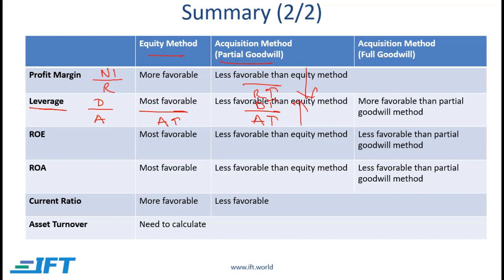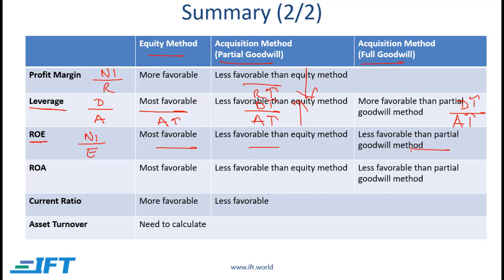Comparing partial goodwill with full goodwill, in both cases, debt goes up by the same amount. But with full goodwill, obviously the asset amount is higher because the entire goodwill is being considered, and therefore the leverage ratio will look a little better. Moving on to ROE, which is net income over equity. The equity method gives us the most favorable ratio. So this ratio will be highest with the equity method. Net income is the same across the board.